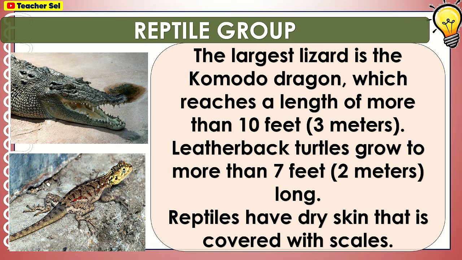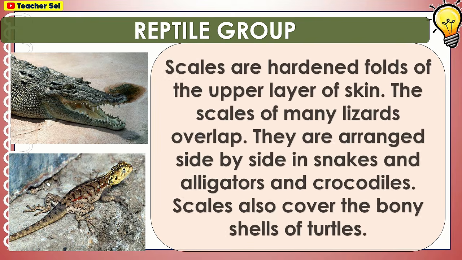Reptiles have dry skin that is covered with scales. Scales are hardened folds of the upper layer of skin. The scales of many lizards overlap. They are arranged side by side in snakes and alligators and crocodiles. Scales also cover the bony shells of turtles.